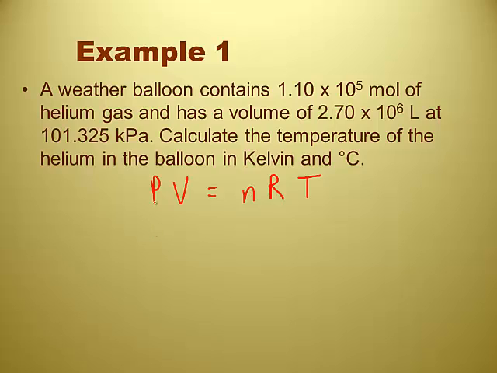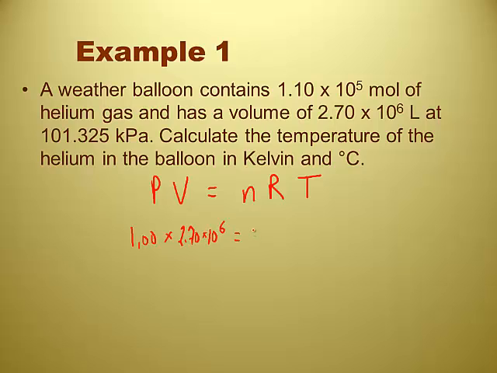So pressure, P, hopefully that's given to me in, you said pressure had to be in atmospheres. It has to be in atmospheres, so if it's not, I see it in kilopascals. You've got 101.3. Convert it. Hey, look at that. That's 101.325 kilopascals. That's easy. Yeah. That's exactly one atmosphere, right? You don't even have to grab your calculator for that. 1.00. The volume should be in liters, you said, and it is, so 2.70 times 10 to the 6th.